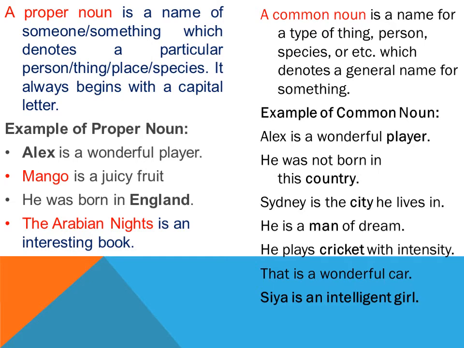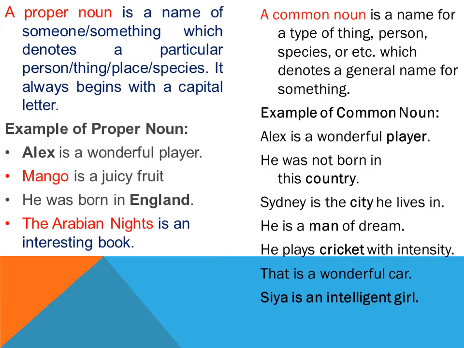When I say a particular girl, if a particular name is given, that is Priya. If I say Priya is my sister, it is a specific name, so it is a proper noun. Let me read out some examples which you can see on the slide. The first one, although it is given in common nouns also: Alex is a wonderful player. Player was a common noun, but Alex is a proper noun, right? Next is, mango is a juicy fruit. Of course fruit, as I have discussed earlier, is a common noun, but mango is a proper noun. We are talking about a specific fruit, so mango is a proper noun.